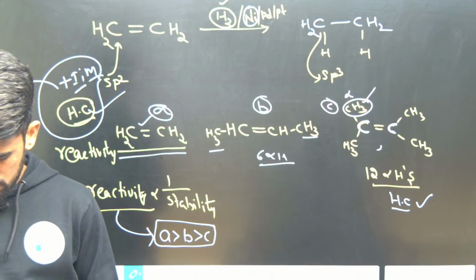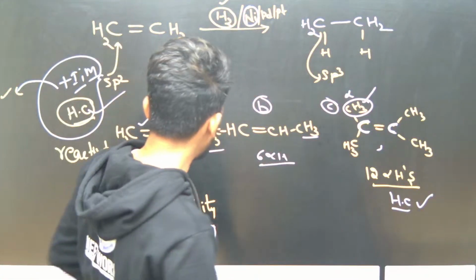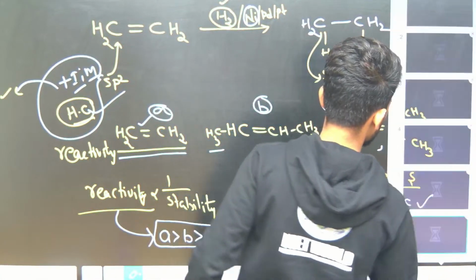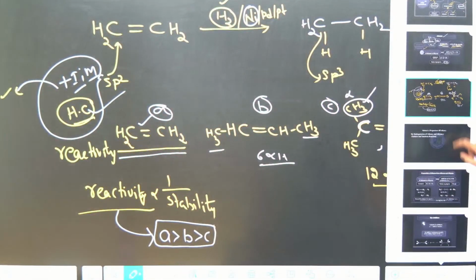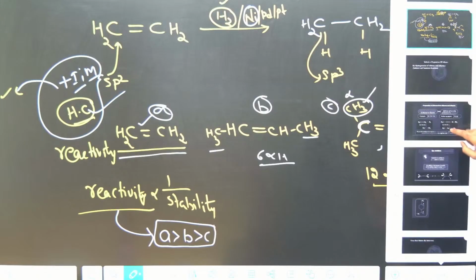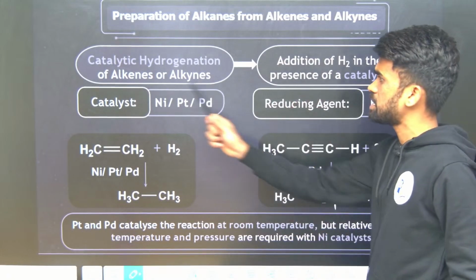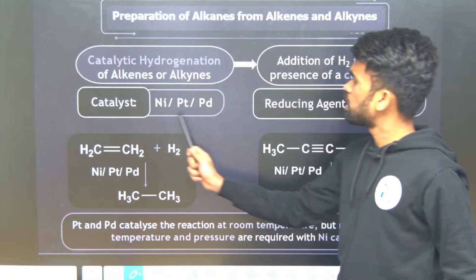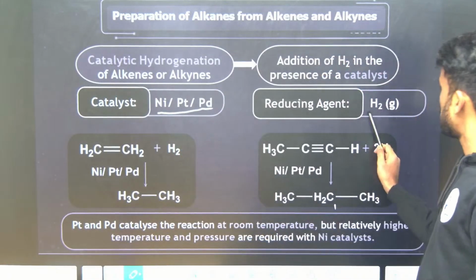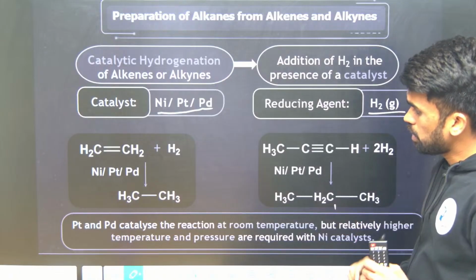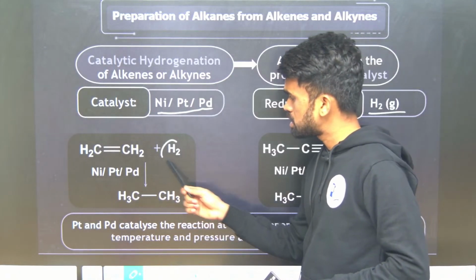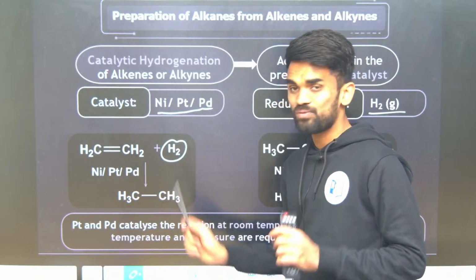So let's discuss a few more things here. Next we will be discussing a few more things. See here, what are the other points you need to remember when it comes to hydrogenation of alkenes into alkanes? So what is the catalyst we will be using? Nickel, palladium, platinum. So what is the reducing agent? Hydrogen gas here. Okay. Now remember, addition of hydrogens in this hydrogenation process to the alkenes follows a cis addition